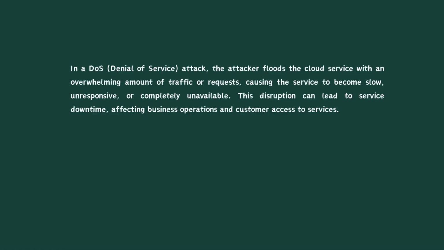In a DOS, denial of service attack, the attacker floods the cloud service with an overwhelming amount of traffic or requests, causing the service to become slow, unresponsive, or completely unavailable. This disruption can lead to service downtime, affecting business operations and customer access to services.